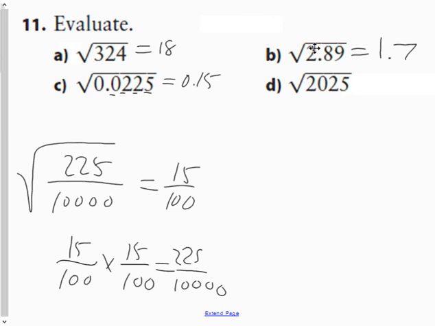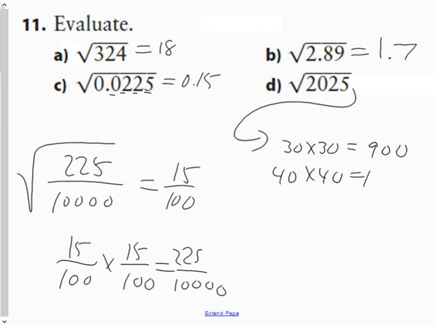And finally, what's the square root of 2025? Well, this is getting way beyond my pay grade because I do not know my perfect squares beyond 20 times 20 is 400. But if I think about 30 times 30, that's 900. 40 times 40, that's 1600. 50 times 50, that's 2500.